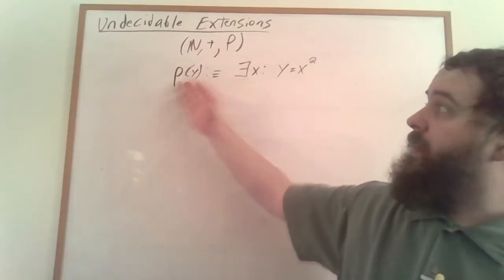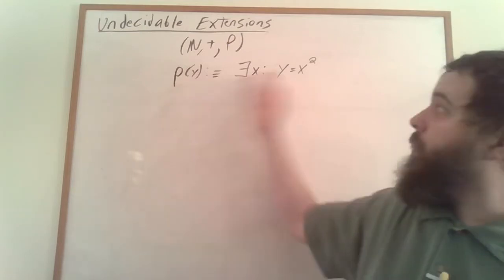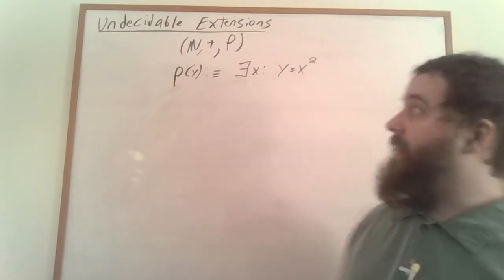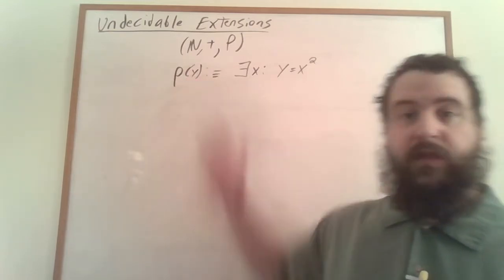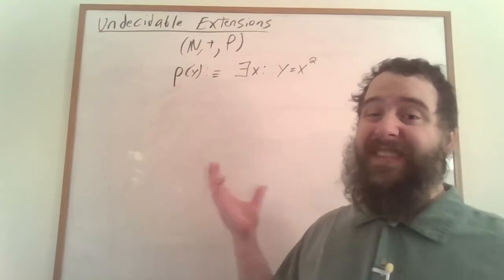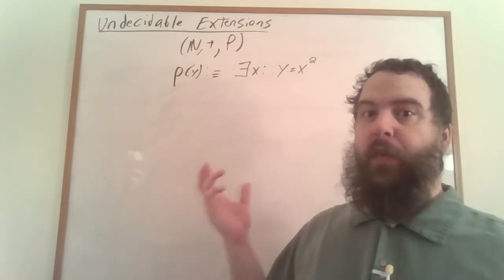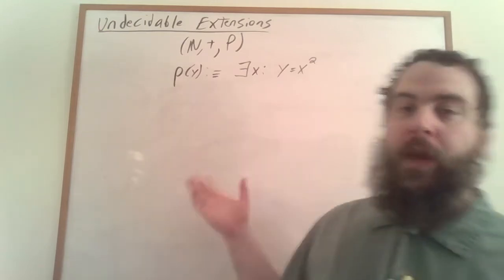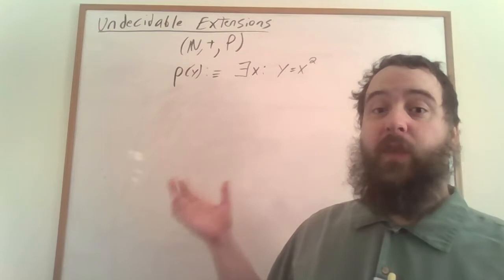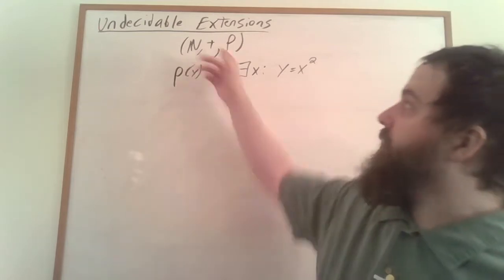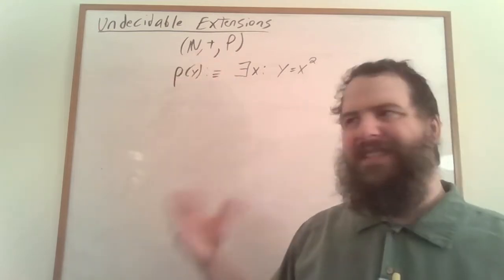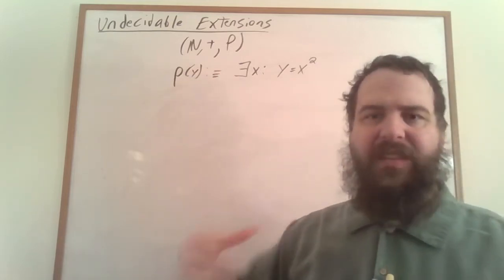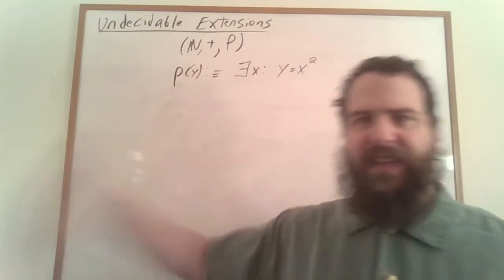So our predicate is true of those values of y for which there exists an x such that y is equal to x squared. So for instance, we say that p of 5 is false and p of 9 is true. Note that on the surface, this doesn't give us the ability to ask what number this is a square of. We know that 9 is a square, but we don't know that 9 is a square of 3. It's not obvious how we could, just using addition, say that 3 squared gives us 9, given the fact that 9 is a square.